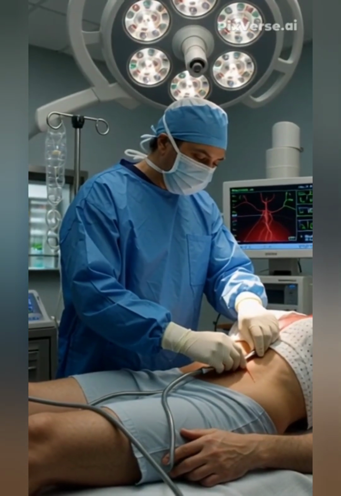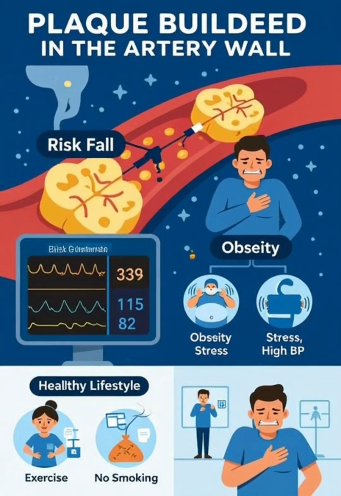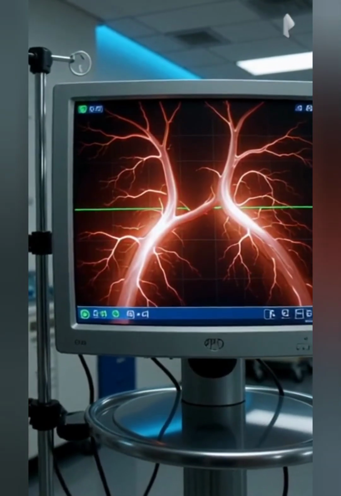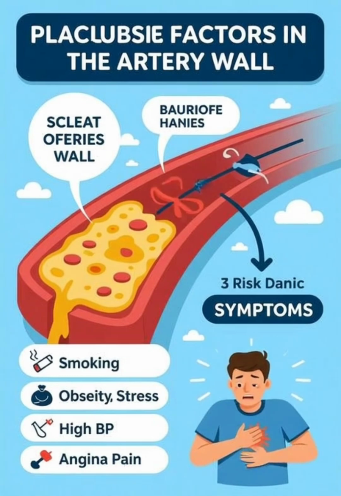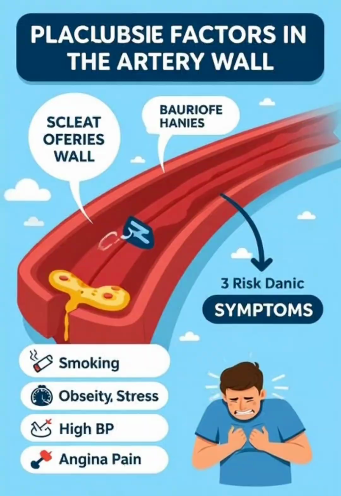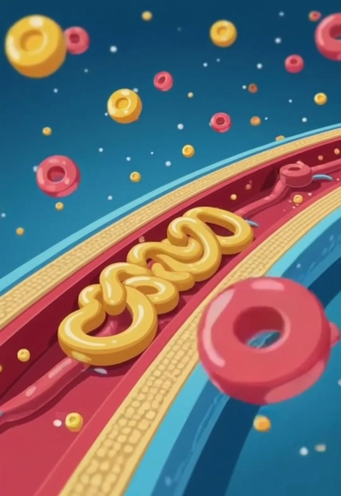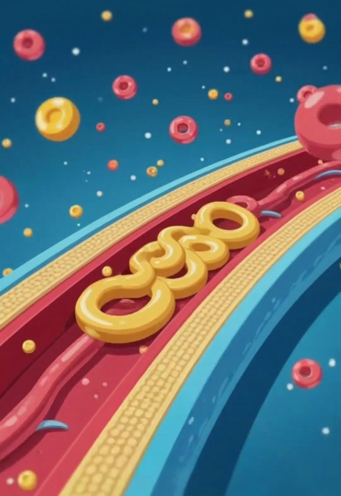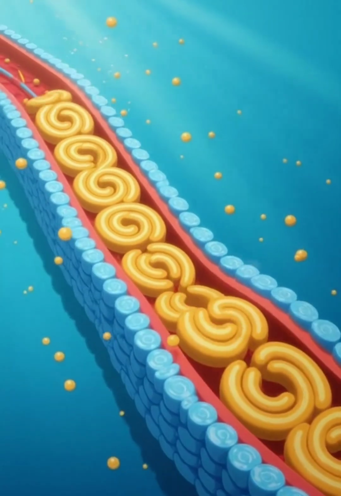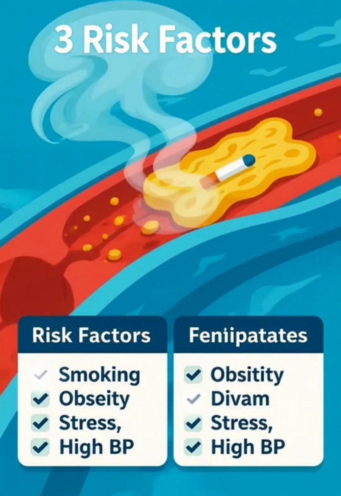5. Treatment. Treatment aims to improve blood flow and reduce risk factors. It includes lifestyle changes: healthy diet, regular exercise, quitting smoking, and managing stress. Medications: antiplatelets like aspirin, statins to lower cholesterol, beta blockers or ACE inhibitors to control blood pressure, and nitroglycerin for chest pain relief. Procedures: angioplasty with stent placement to open blocked arteries, and coronary artery bypass surgery, or CABG, in severe cases.